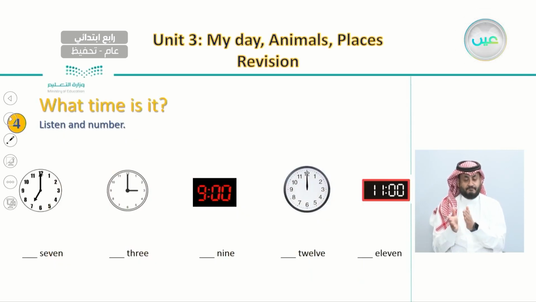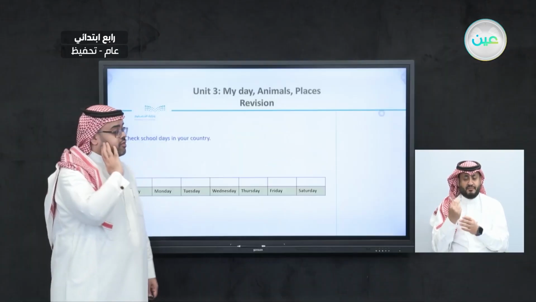And after this, we did listen or answer this question, which is, what time is it? So here, as you can see, we have 5 different times using 5 different kinds of clocks and watches. All we have to do is listen to the first time or first number we hear, and then we write the number 1. For example, the first number we did in this exercise was, the time is 12. So we went here and we write number 1, because this is the first thing we did in this exercise.